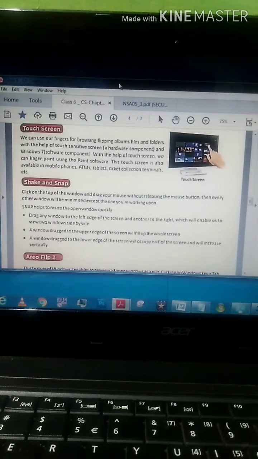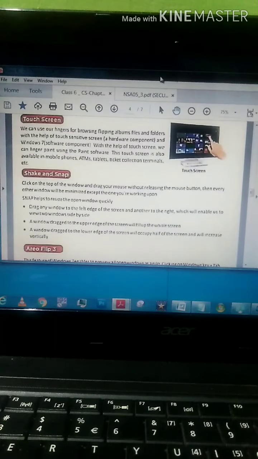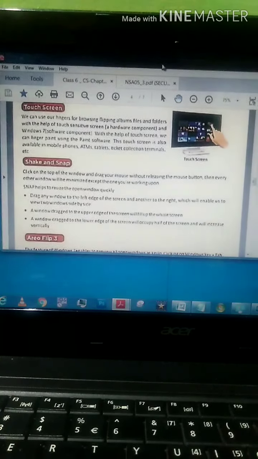Now I am going to explain the shake and snap features in the Windows 7 operating system. Here, first click on the top of the window, and drag your mouse without releasing the mouse button. Then every other window will minimize except the one you are working upon. So I have to click on the top of the window and drag the mouse without releasing the mouse button. See, I am just clicking the top of the window.